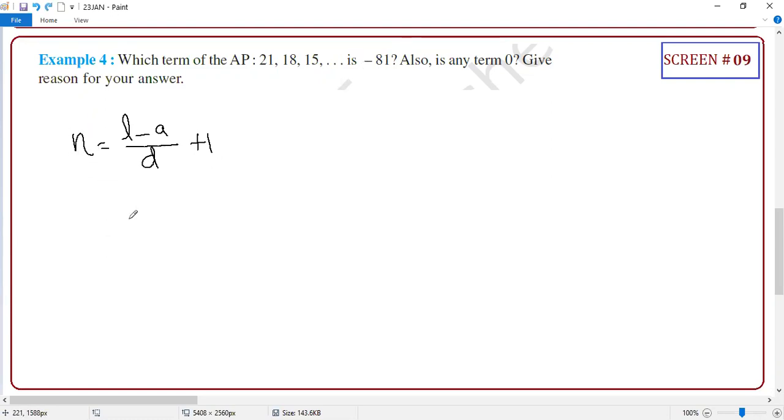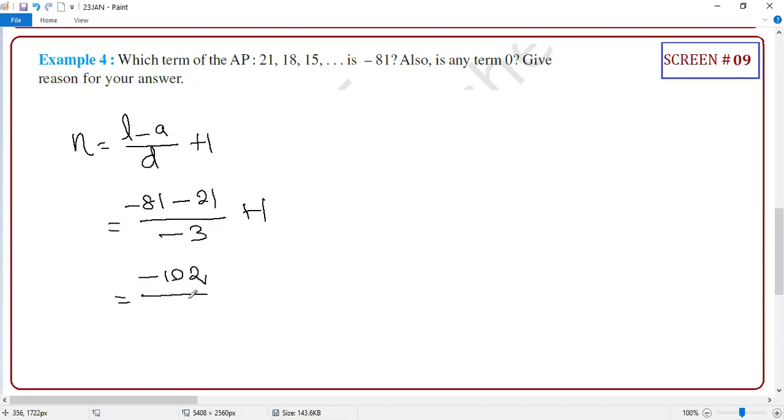I want the position of this term. So whichever term you need the position of, that term you need to consider as your nth term or your last term. So minus 81, A is 21, upon D, which is minus 3. Correct or not? Plus 1. So what is the answer you will get?